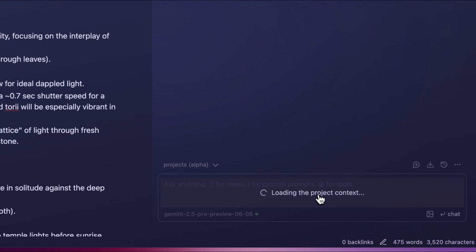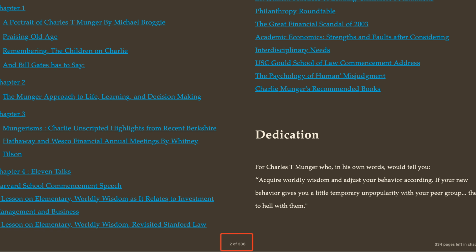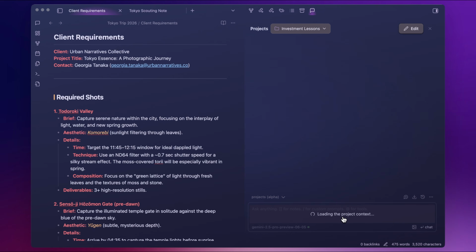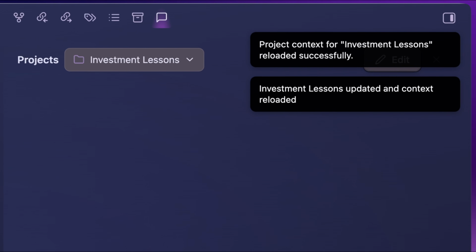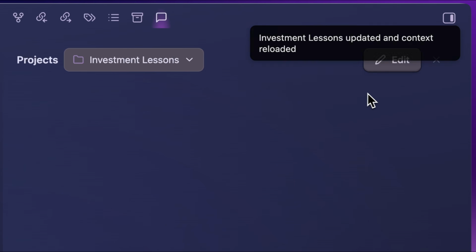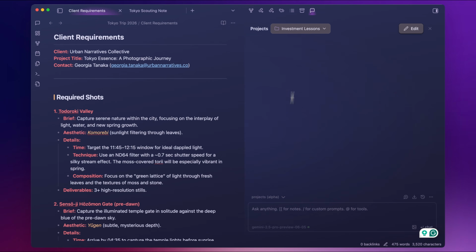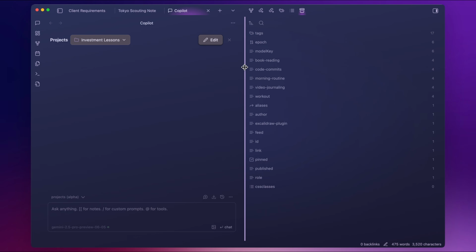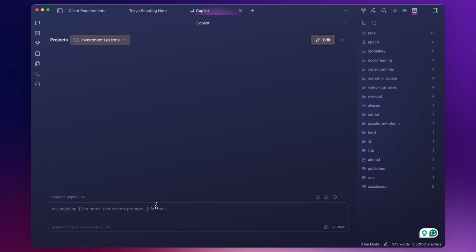Depending on the size of your context, this can take a while. These books, they are pretty big, so this took maybe half a minute. What it does in the background is it took the files and processed them into AI-friendly markdowns. Okay, they're ready. Since we don't need the notes right now, let me drag the Copilot window over to the full screen so that we can see it more clearly.